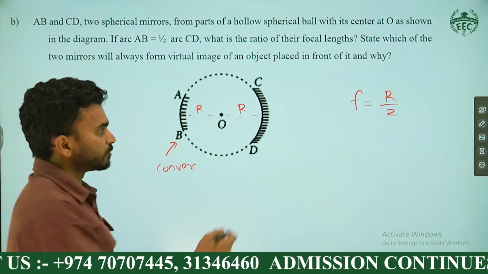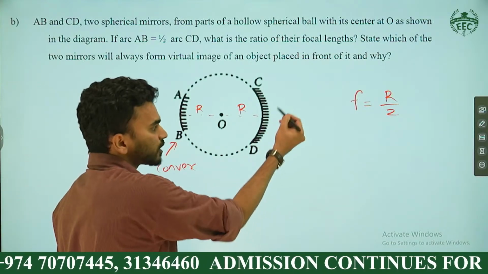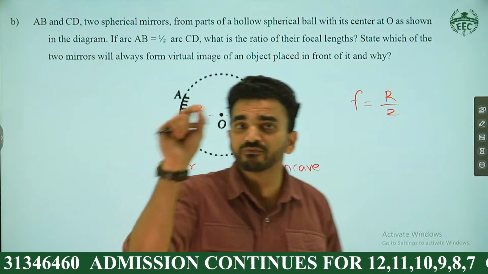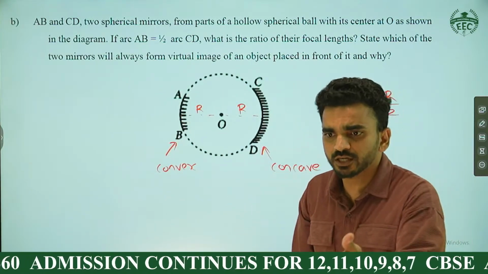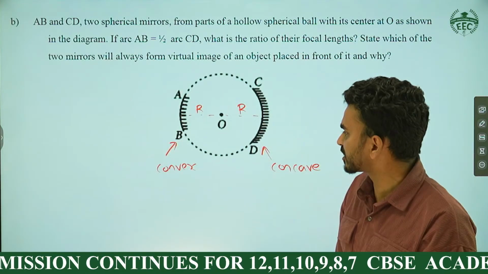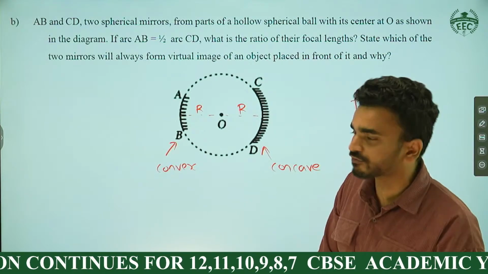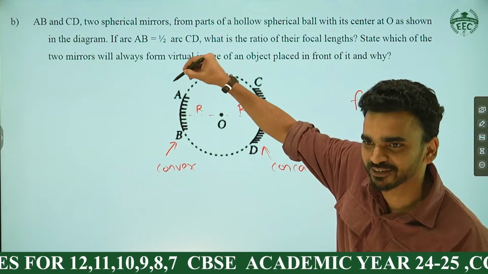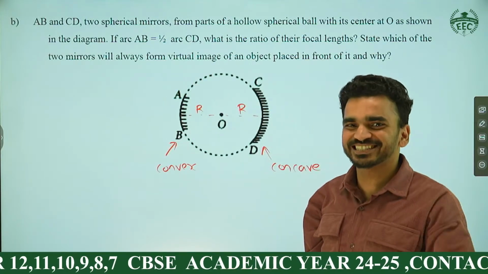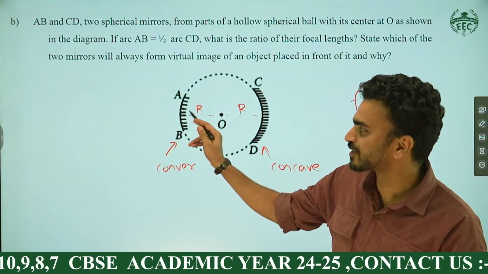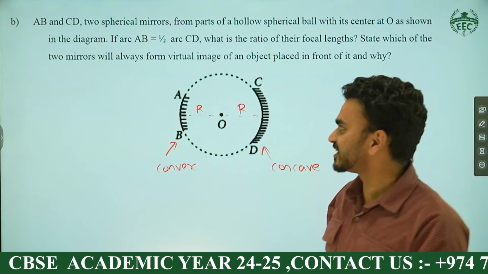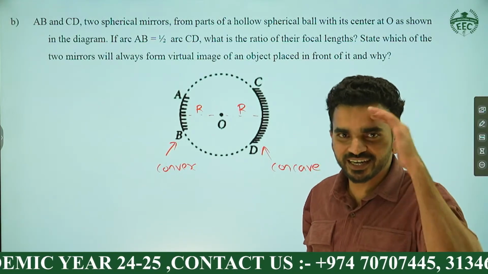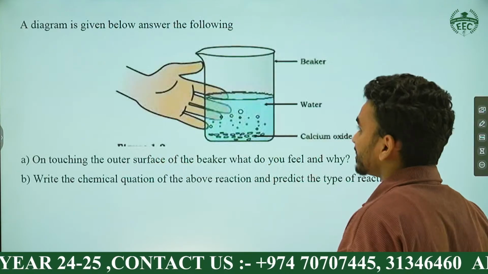So it's a convex. What about this one? Where is it silvered? Outer part. So it's called what? Concave, right? Tell me which mirror can always give a virtual image? Read the comments. Which mirror can always give a virtual image? What do people say? B is the right answer. It's the convex mirror. More than 5 students answered. Excellent. Agree, right? So that means if a tested question also comes, you are able to answer. Really excellent. Okay, continue.